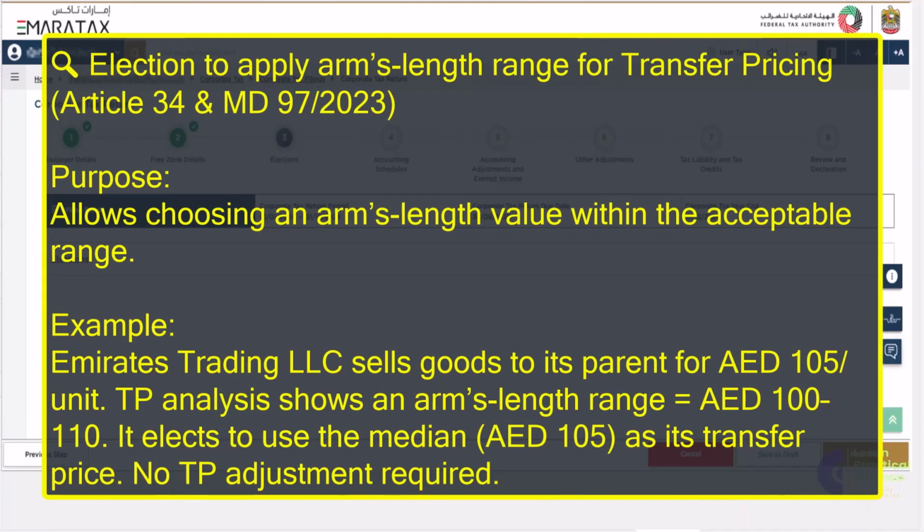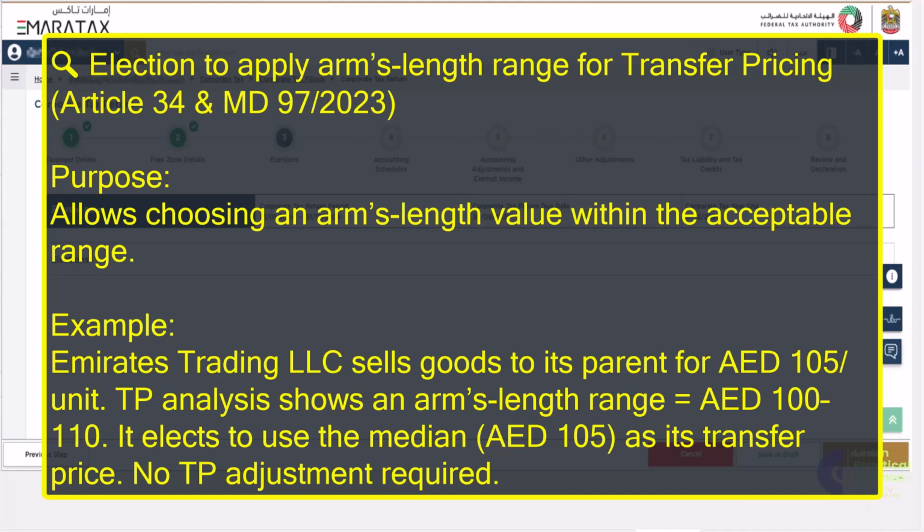Number 14, election to apply arm's length range for transfer pricing under Article 34 and Ministerial Decision 97 of 2023. The purpose is to allow choosing an arm's length value within the acceptable range. Example is Emirates Trading LLC sells goods to its parent for AED 105 per unit.